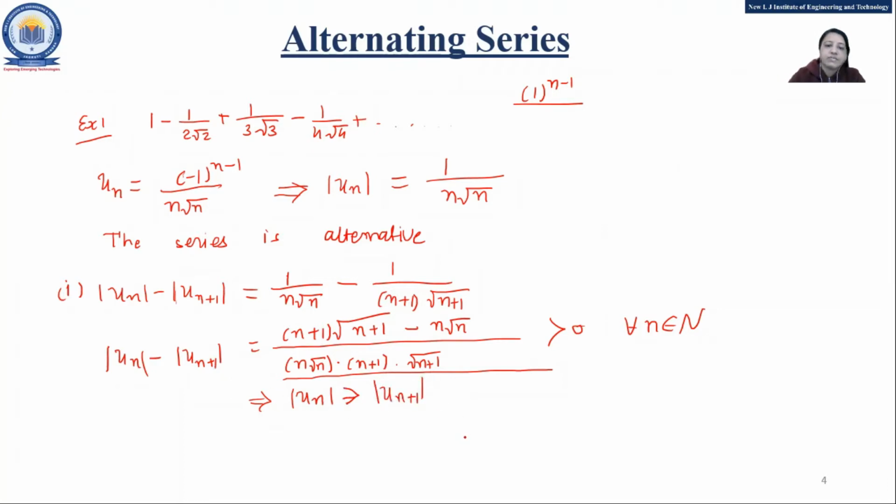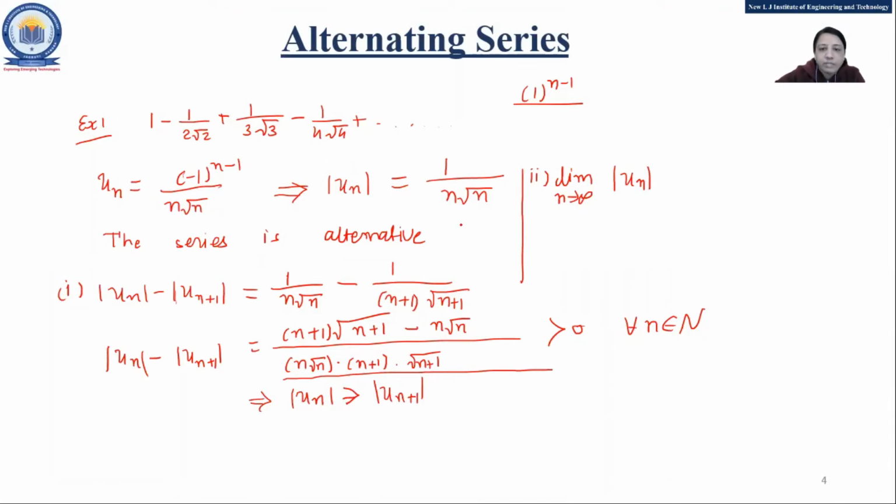Okay, so this is our first condition. Now, the second condition, I'll write here. Second condition, we need to find out limit n tends to infinity of mod of un. So what is the answer for this? Mod of un is what?